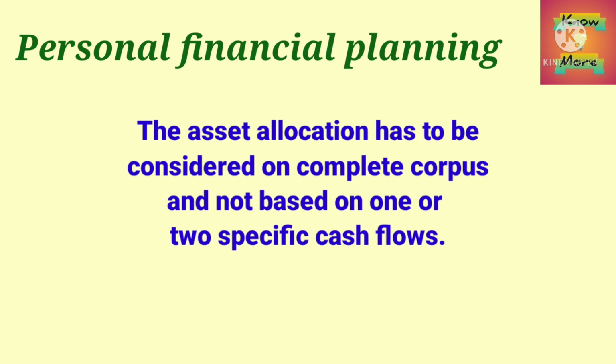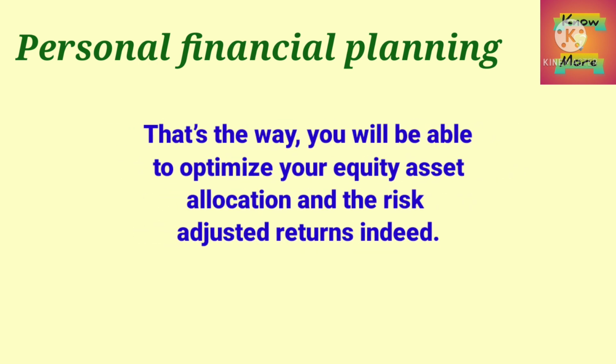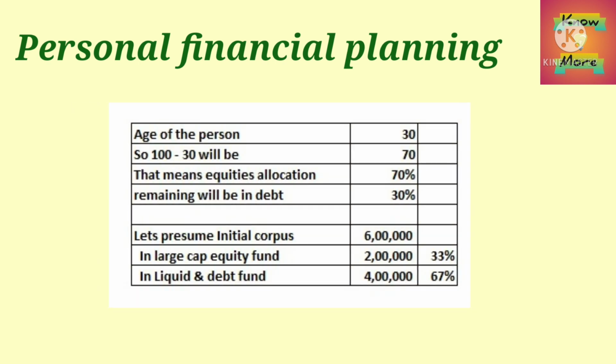Please note that the asset allocation has to be considered on the complete corpus and not based on one or two specific cash flows. That's the way you will be able to optimize your equity asset allocation and the risk-adjusted returns indeed. Now, let's take one example for better understanding. Let's work out asset allocation for a 30-year-old person. So 100 minus 30 is 70. That means 70% will be invested in equity, and the rest 30% in debt.